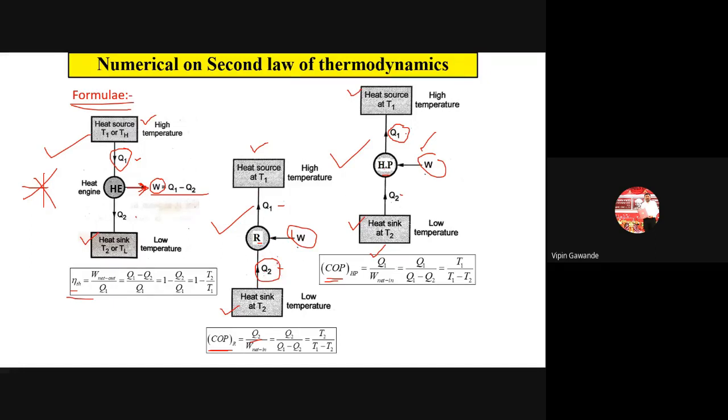Okay, so this is the system. For refrigerator, Q2 is important, Q2 divided by W. For heat pump, Q1 is important, Q1 divided by W. For heat engine, W is important, W divided by Q1. Okay, so that you have to remember.